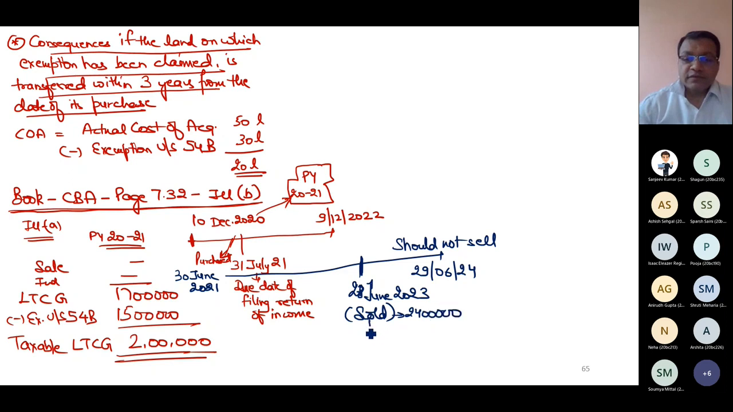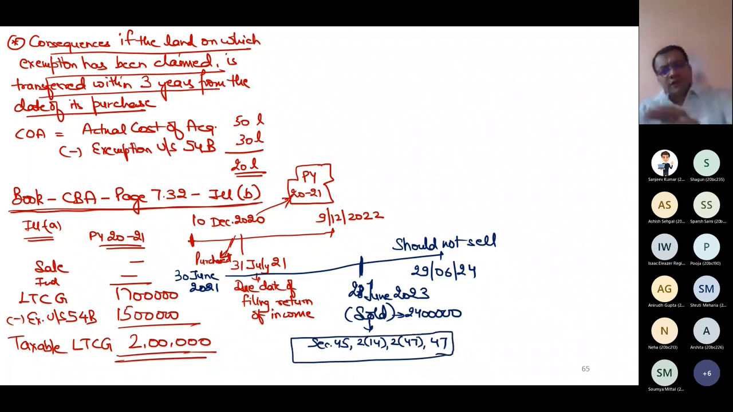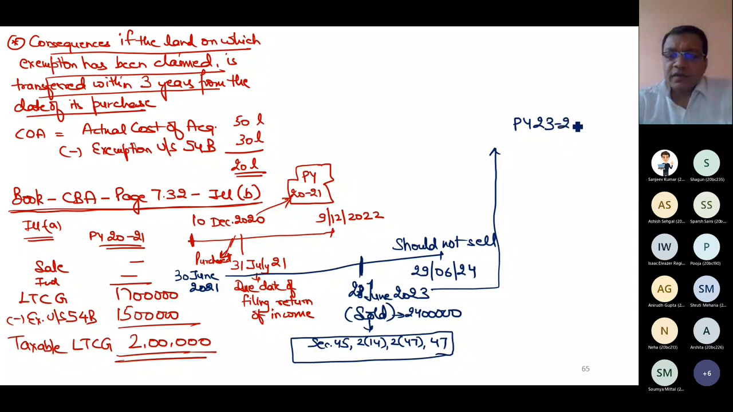Since I have done sale, I have to follow the steps. Section 45 I will follow. Section 2 clause 14 I will follow. Section 2 clause 47 I will follow, and 47 section I will follow. When I have read these 4 sections, I found that income will be taxable under the head capital gain. So let us tax the income. In which year I sold the house? It is my previous year 23-24. If it is previous year 23-24, I can use the word assessment year 24-25. One and the same thing.